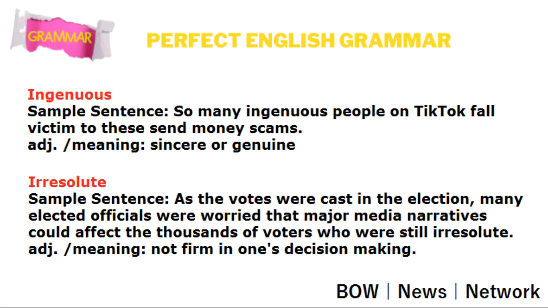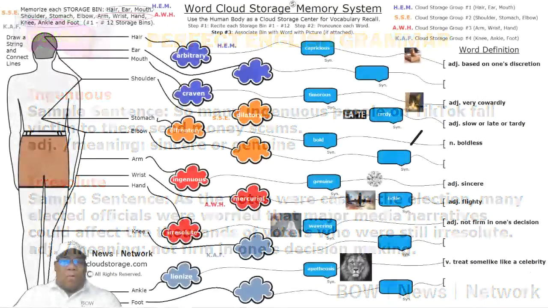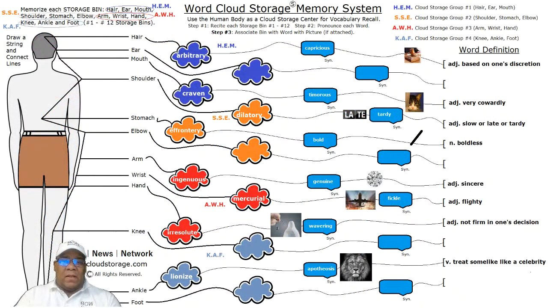Ingenuous, send money scams. And that should trigger the memory of the word. Let's recall what the synonym was, genuine, and that should help you to trigger the memory of the word ingenuous, adjective meaning sincere. You could also say sincere is a diamond.